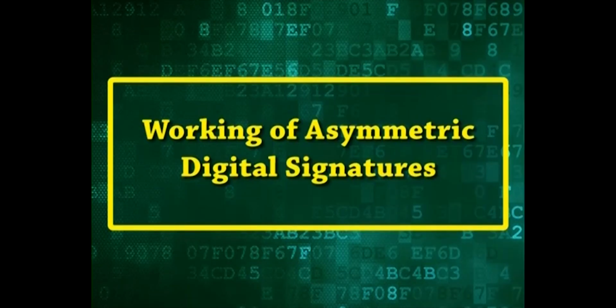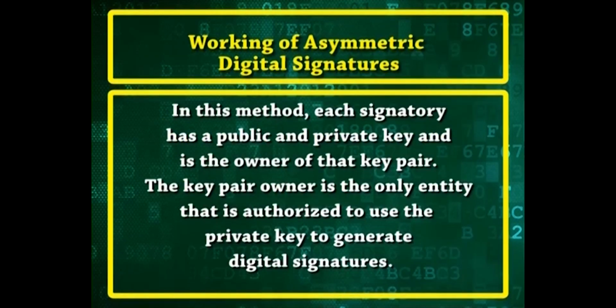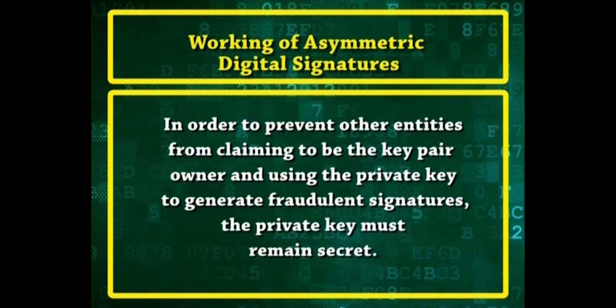Now, let us see the working of asymmetric digital signatures. In this method, each signatory has a public and private key and is the owner of that key pair. The key pair owner is the only entity that is authorized to use the private key to generate digital signatures. In order to prevent other entities from claiming to be the key pair owner and using the private key to generate fraudulent signatures, the private key must remain secret.